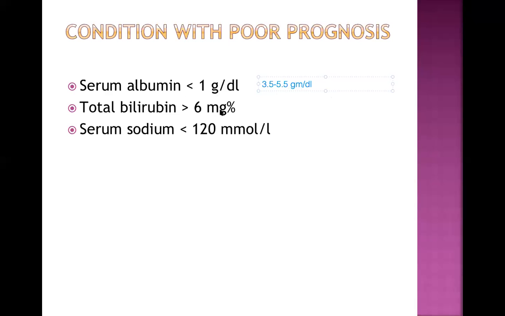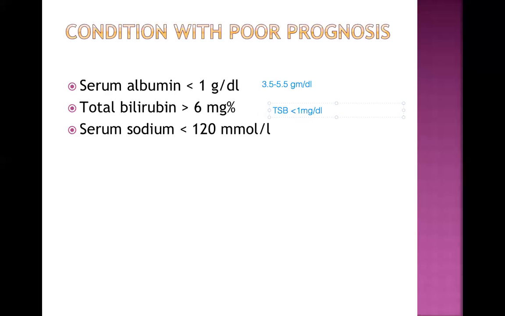Total bilirubin more than 6. Can anybody tell me the normal value of total serum bilirubin? TSB should be less than 1 milligram per deciliter all the time. It should not be more than that.